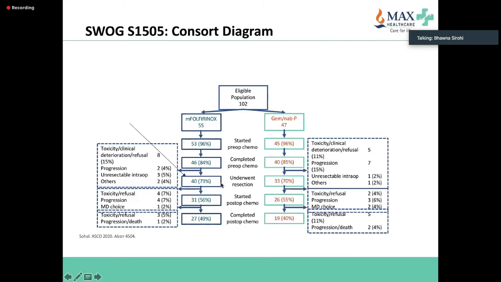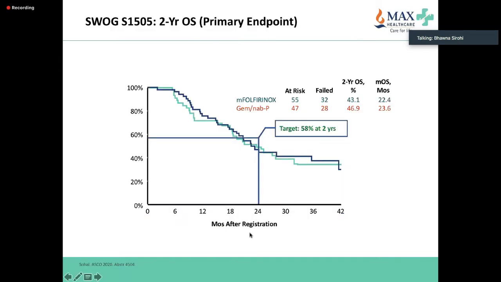It was quite heartening to see that 70% of patients underwent a resection, so 73% in the FOLFIRINOX and 70% in the gem-nab-paclitaxel arm. And again, it remains challenging to start chemotherapy after surgery. As you can see, about 50% of patients started post-op chemotherapy, and about 40 to 49% of patients completed post-op chemotherapy. The toxicity was pretty similar in both the arms. It's very important to remember that these are very good performance status patients.